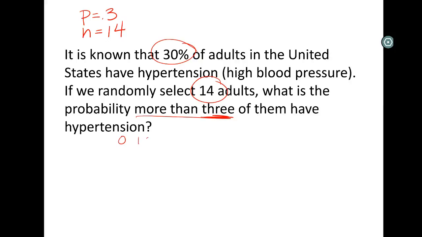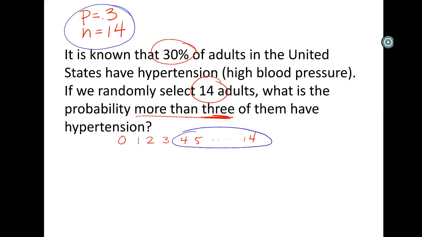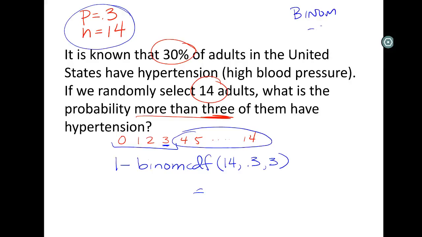So you can make your cute little number line if you want. I know a number of you hate me for this, but I'm going to keep doing it. We're interested in more than 3, so that's all of these values. So if we're going to realize, okay, right away, N and P means we're dealing with a binomial question. I've circled the right side, which means I need to do a 1 minus, and then I'm going to use binom CDF of 14, 0.3, and we went up to 3 here. So whatever the heck that is. So this was our binom question, and it was a CDF question.